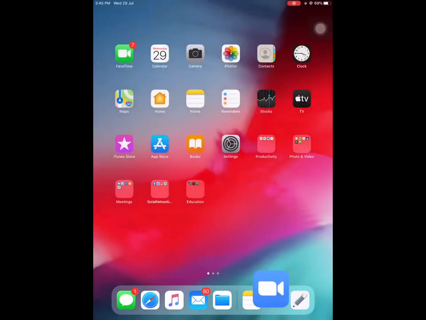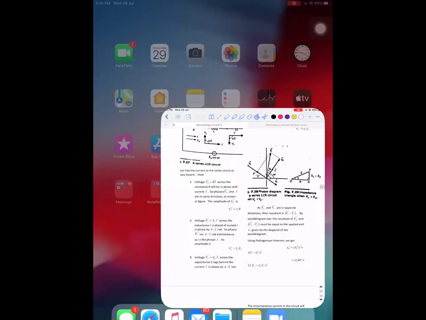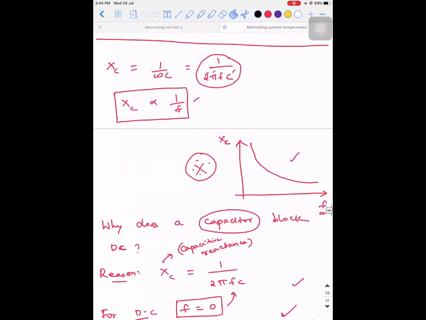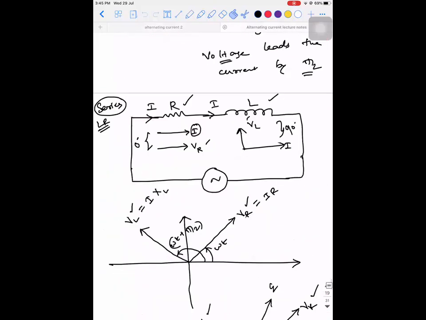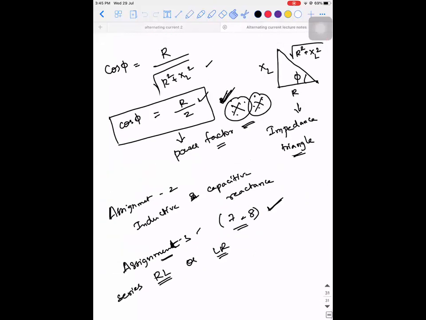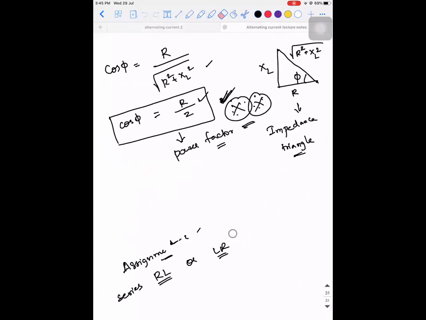So listen, last class what we were discussing, we saw for an RL series circuit, we saw a word called power factor, right? So today I'm going to discuss the concept of power factor.